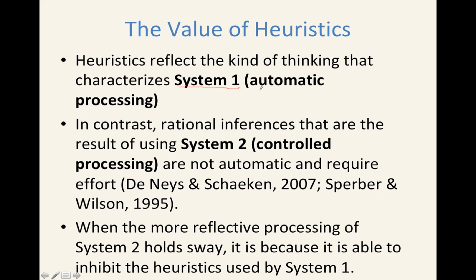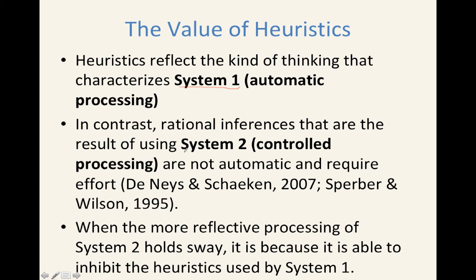We've already talked about automatic processing, where we did the Stroop test, and that led us to talking about how some things we do automatically, some processes just happen automatically. Well, these heuristics are done automatically, so they are an example of automatic processing. And again, System 1 is kind of a phrase that's used to refer to this type of thinking that's automatic, based on what worked before, using these easy shortcuts to thinking.